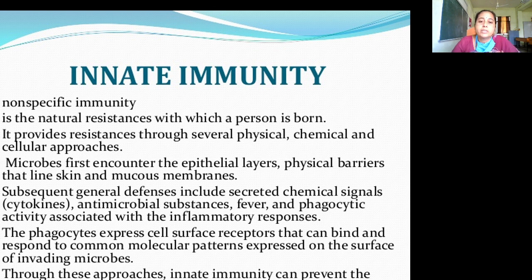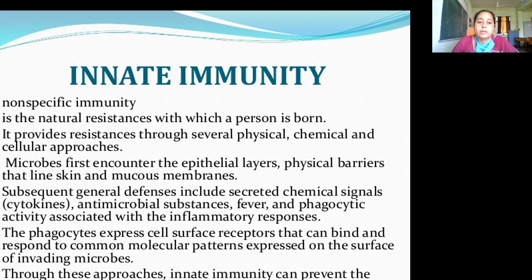It provides resistance through several physical, chemical, and cellular approaches. Microbes first encounter the epithelial layers, physical barriers that line the skin and mucous membranes. That means when microbes want to enter the body, they have to encounter the epithelial layers. As I said earlier, if a person has intact skin and mucous membranes, there is no chance of microorganisms entering. So the skin and mucous membranes protect the person by preventing the entry of microorganisms.